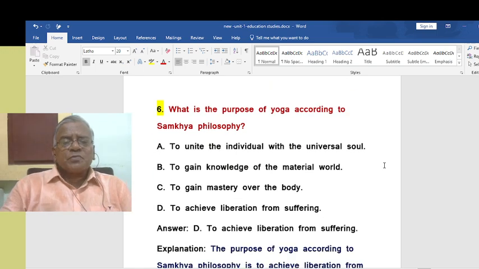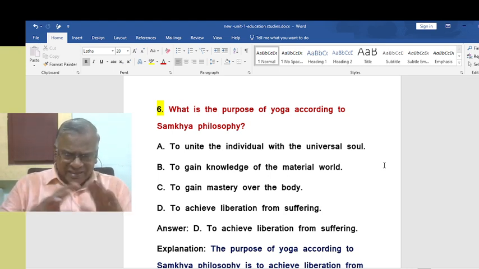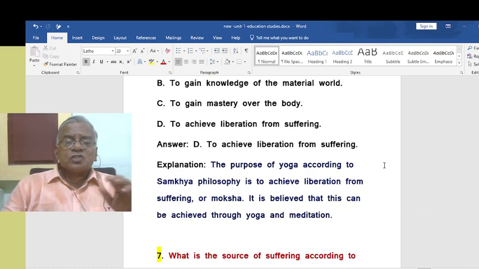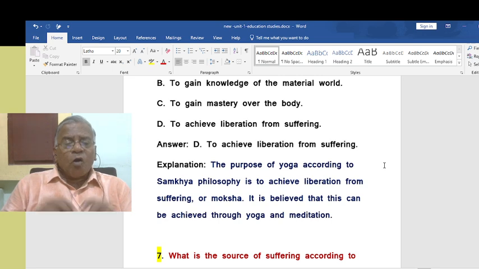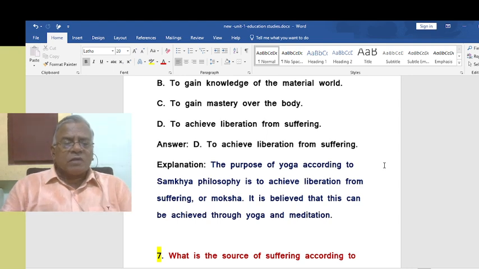What is the purpose of yoga according to Samkhya philosophy? That is to achieve liberation from suffering. That is the key word here. Achieving liberation from suffering. The purpose of yoga according to Samkhya philosophy is to achieve liberation from suffering or attaining moksha. It is believed that this can be achieved through yoga and meditation.